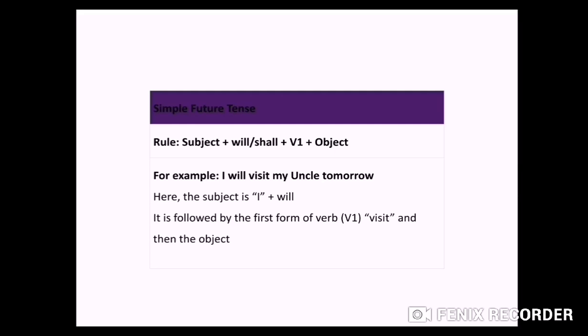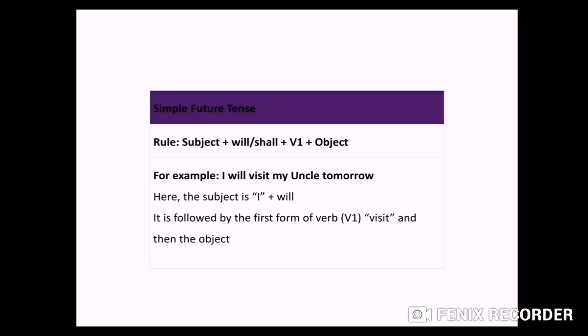Let's start with simple future tense. So when we talk about simple future tense, then we have to remember the rule: subject plus will/shall. Both are your helping verbs, plus V1, first form of verb, plus object. Will is used for he, she, it, singular name, and shall comes for I, you, they, we.